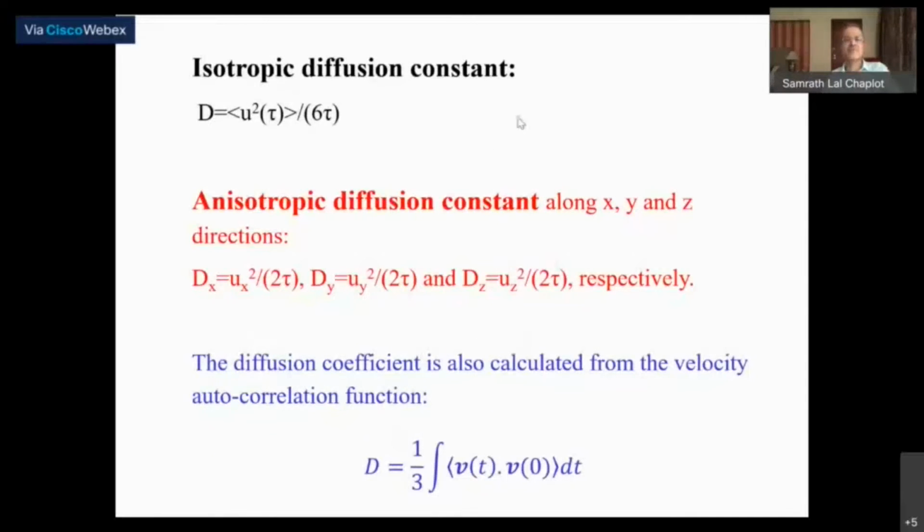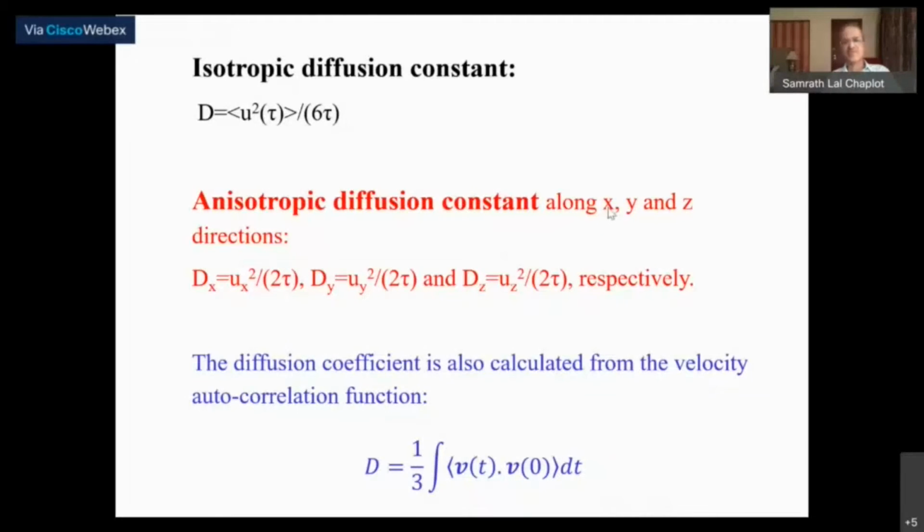So if you get u square of tau, it would vary linearly with the time tau, and if you take the slope of this linear relation, you get the diffusion coefficient. So you can get the isotropic diffusion coefficient like this.